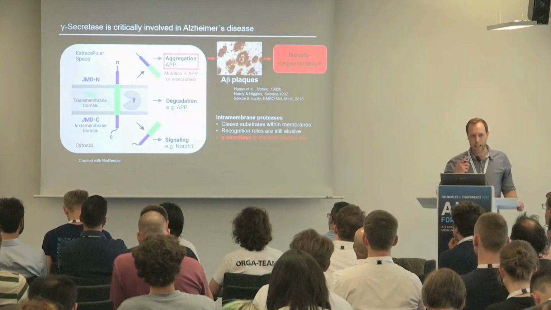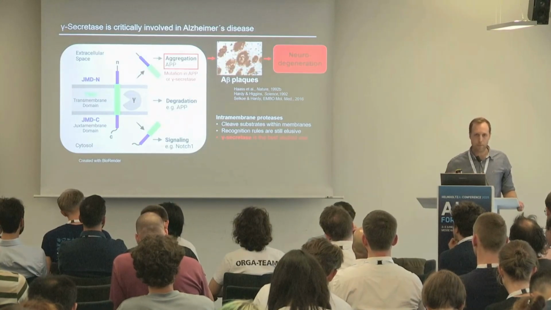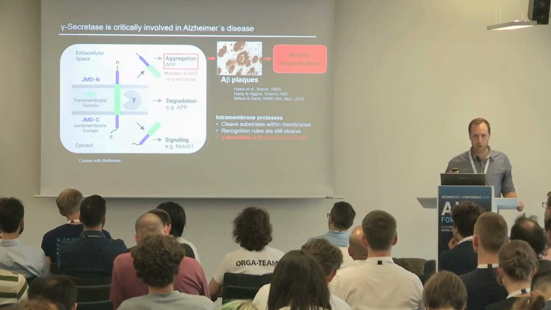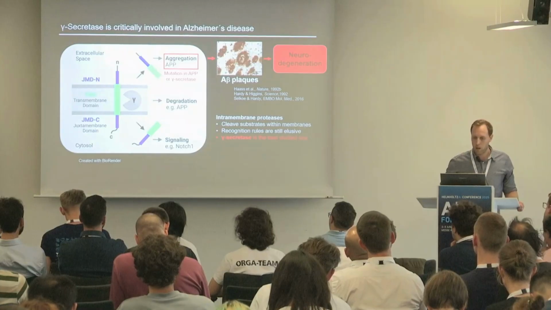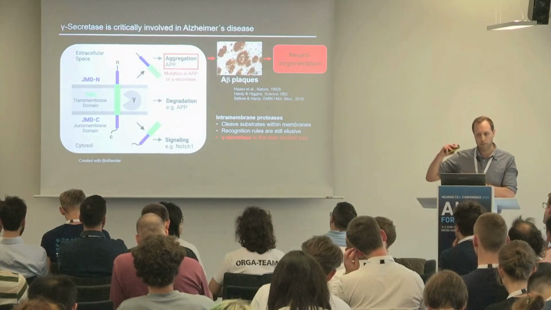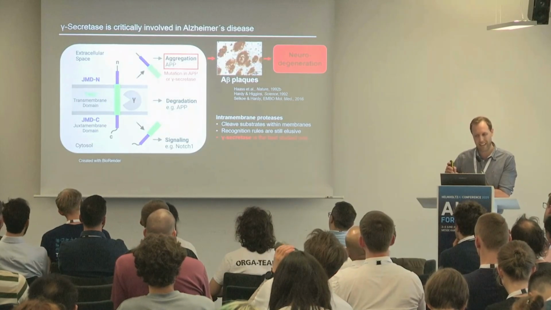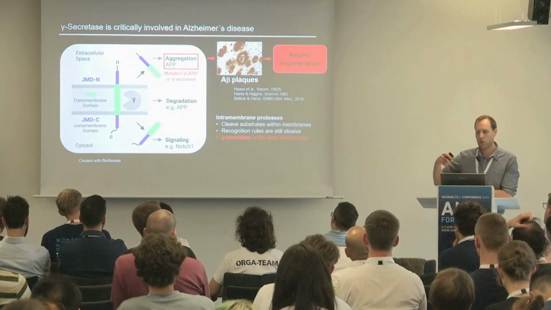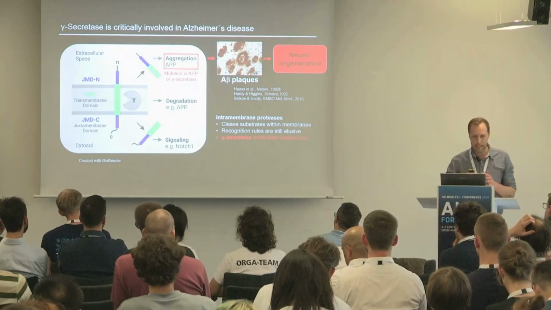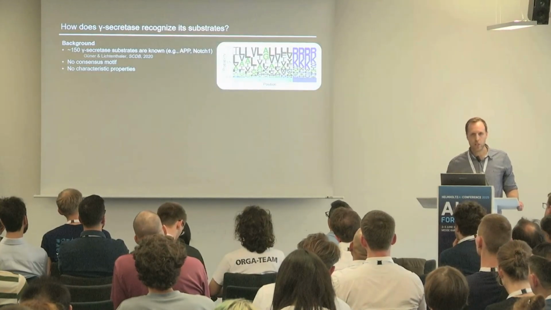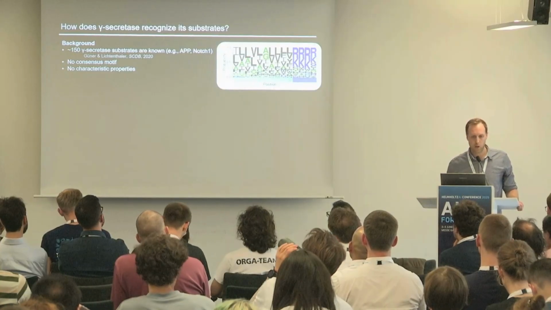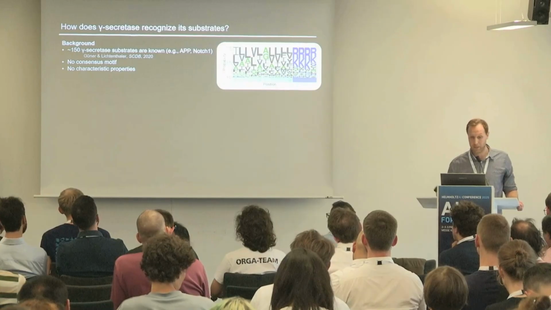If we have a mutation in APP or γ-Secretase, APP is miscleaved, leading to a 42 amino acid long cleavage product instead of a 40 amino acid long one. These slightly longer forms then aggregate, forming plaques, which ultimately lead to a neurodegeneration called Alzheimer's disease. So a long-standing question in the field of Alzheimer's disease is, how does γ-Secretase recognize its substrates?